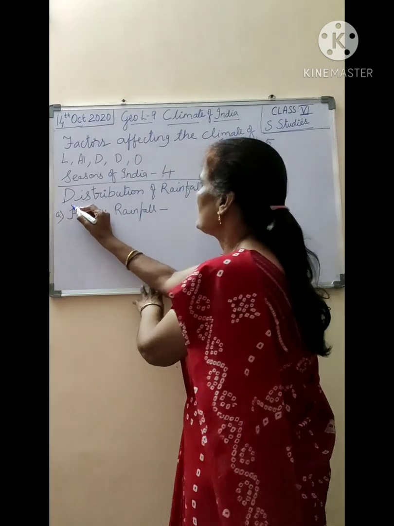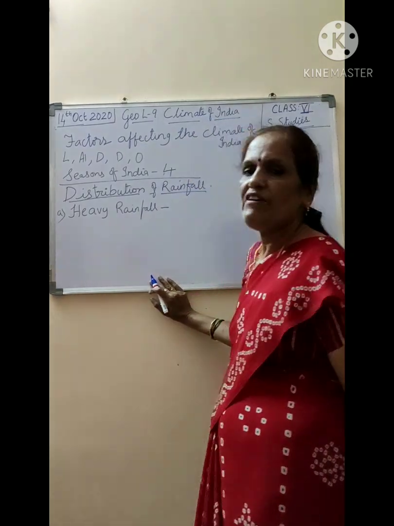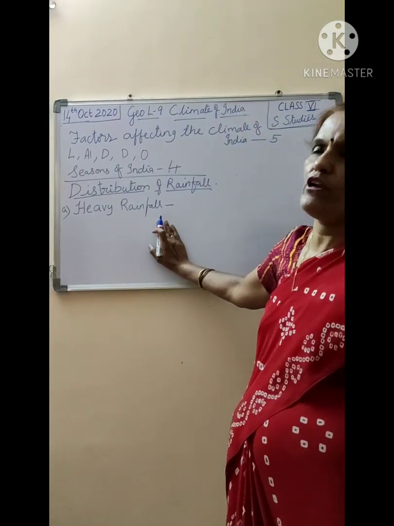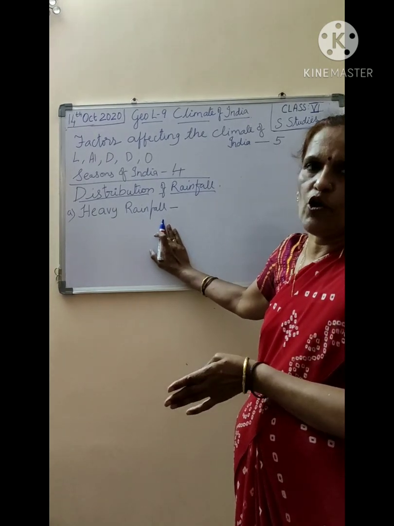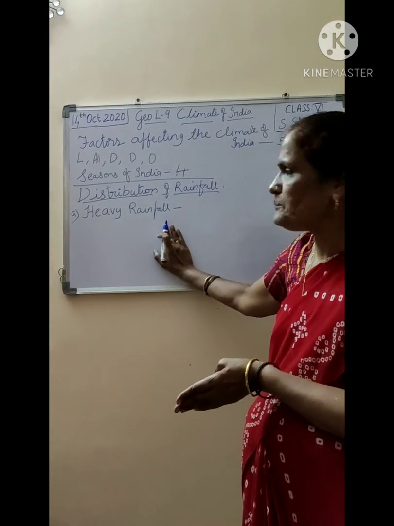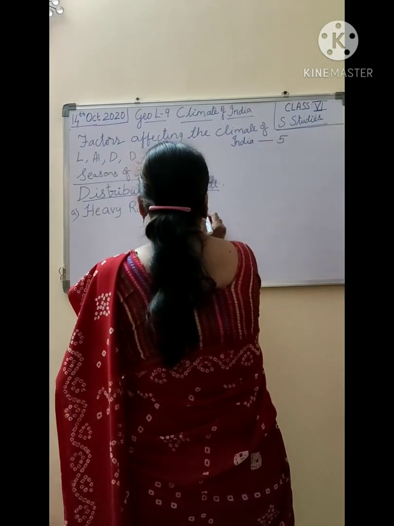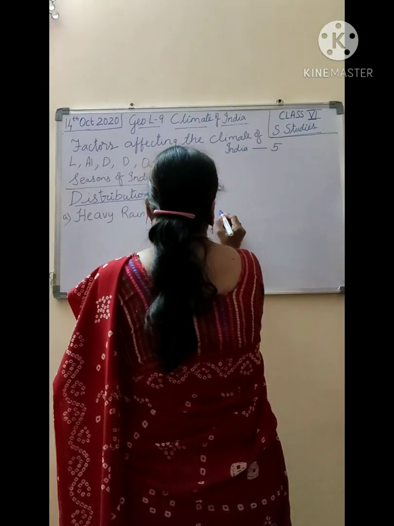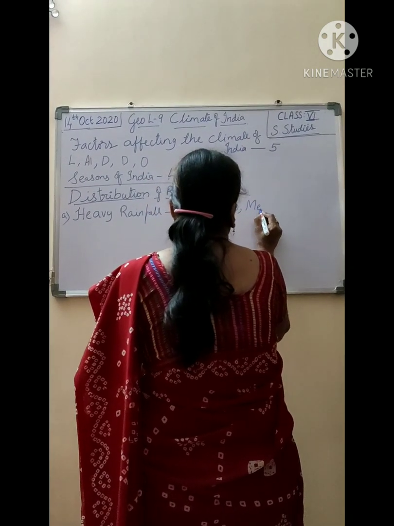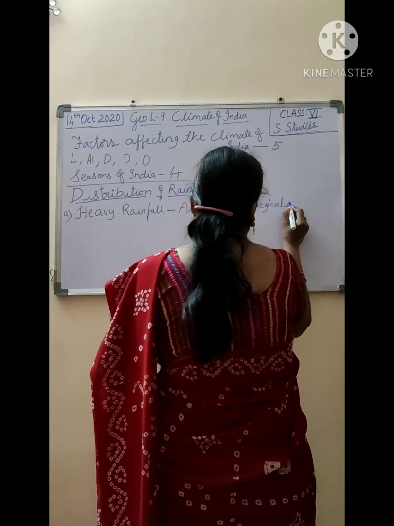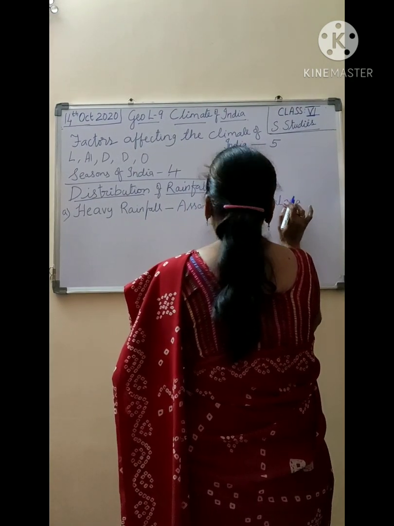We find heavy rainfall in most of the eastern side places, that is Assam, West Bengal, Meghalaya, etc. There may be more places, but I am mentioning only 2 or 3.